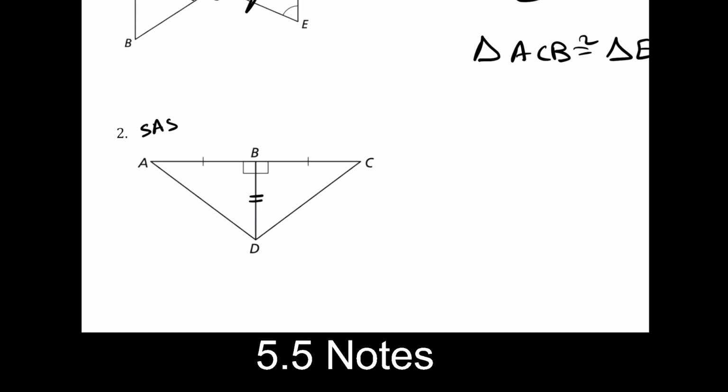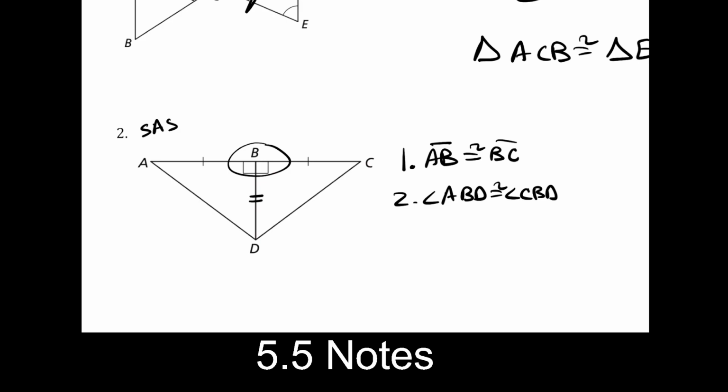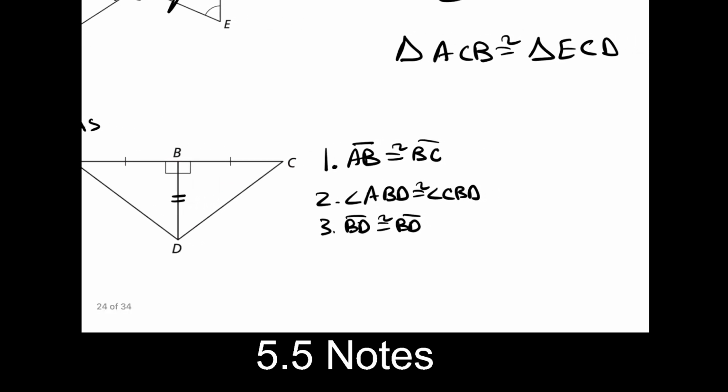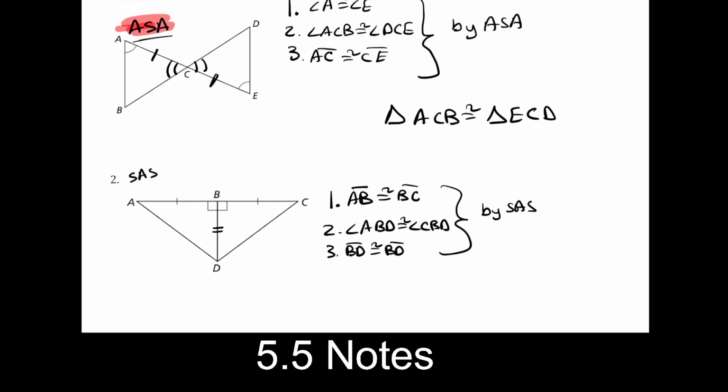So the first one is that AB is congruent to BC, and you can probably handle this if you want to pause me. The second one is that angle ABD is congruent to angle CBD. Don't forget 3 letters because this is not clear enough to say angle B, right? And our third one is BD is congruent to itself. Again, that's the reflexive property. And all this information lends us to say that by side, angle, side, and then our triangles. Triangle ABD is congruent to triangle, and now the order would be CBD.